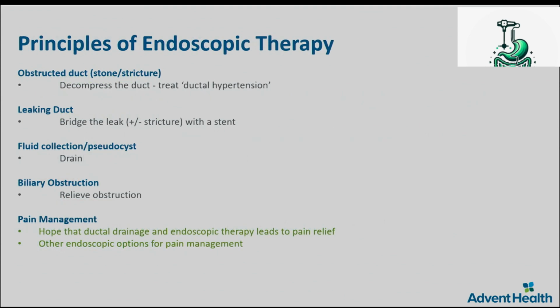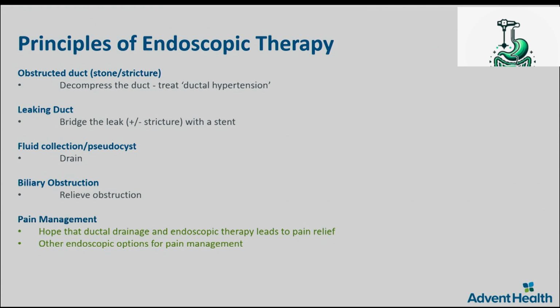What are the principles of endoscopic therapy for these complications related to chronic pancreatitis? If there is an obstructed duct, stones or stricture, what needs to be done is decompress the duct, treat the ductal hypertension. If there is a leakage, that needs to be bridged with a stent. If there is a stricture, that is dilated and stented.